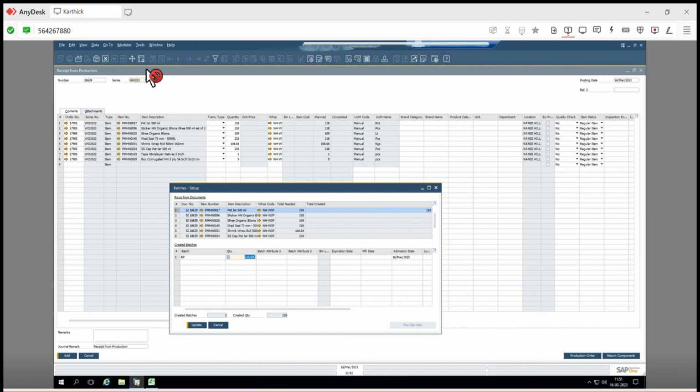Use the same batch if possible. The FG batch you can use. There are two batches. We'll figure out how to trace which batch is used for that particular production. Meanwhile, you can use the same batch number of that particular FG and underscore RP.